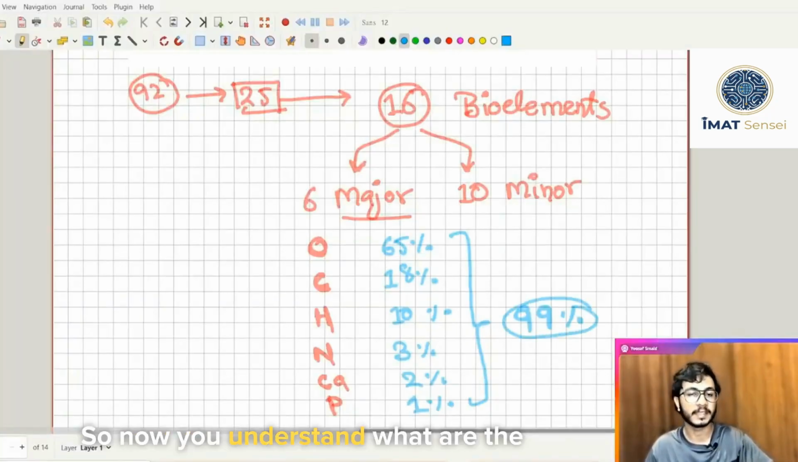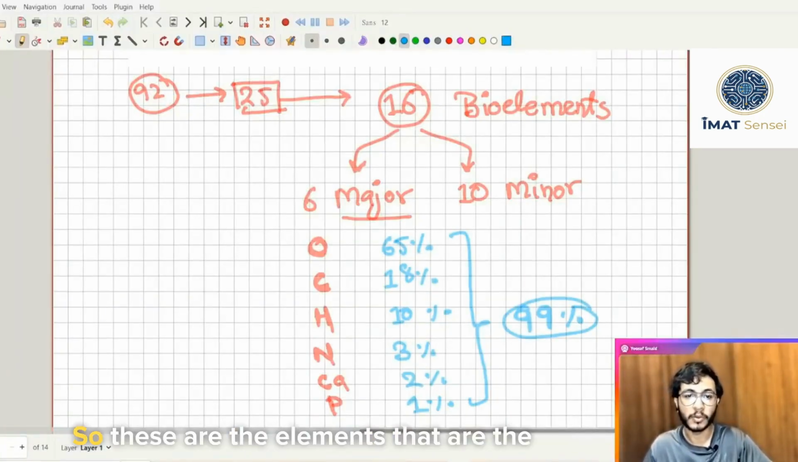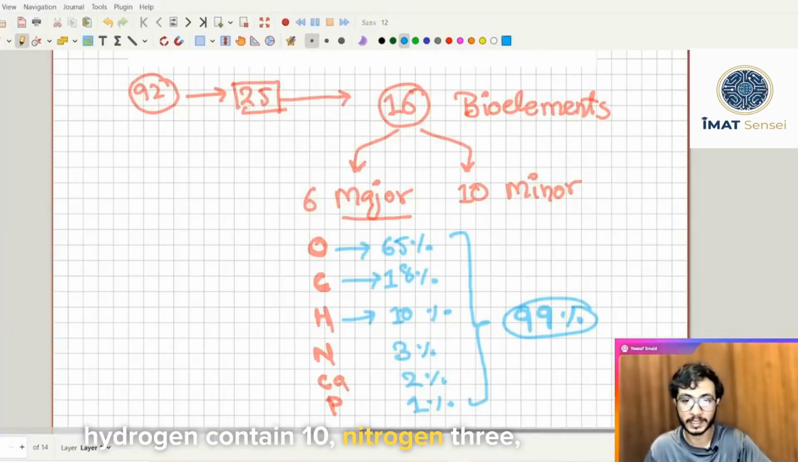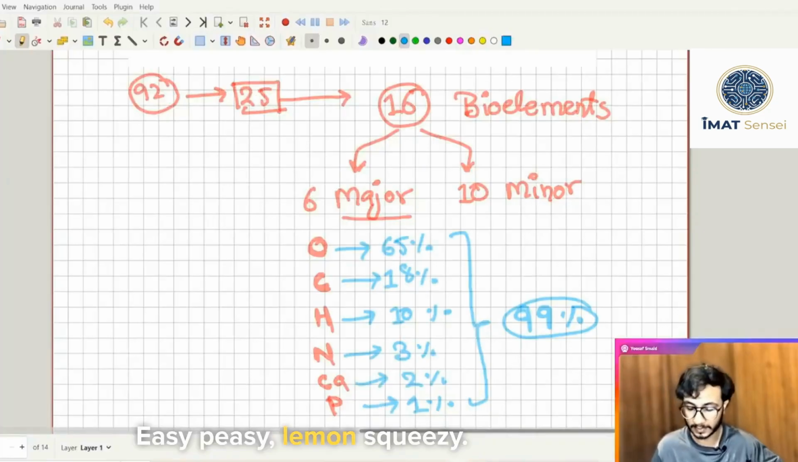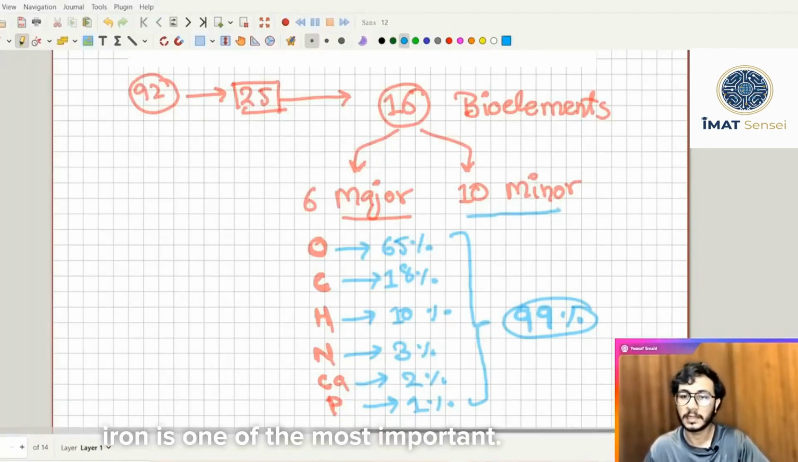So now you understand what the elements present in your body are. These are the most important elements, and you have to try to memorize them. Oxygen contains 65, carbon contains 18, hydrogen contains 10, nitrogen 3, calcium 2, phosphorus 1. Easy peasy lemon squeezy. The other thing you have to know is that from the minor elements, iron is one